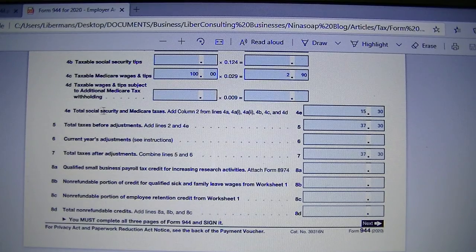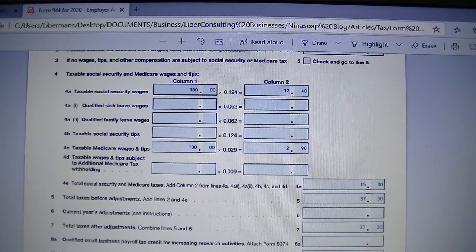So 4E, total Social Security and Medicare tax. We will add column 2 for all the 4s. So here is $12.40 for line 4A and $2.90 for line 4C, Social Security and Medicare.